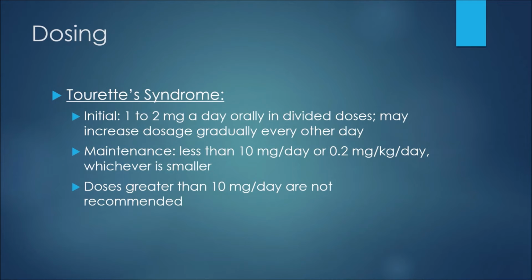Now for an example of dosing with Pimozide. So in the treatment of Tourette's syndrome, we may see an initial dose of 1 to 2 milligrams a day orally in divided doses. The patient may increase the dose gradually every other day. For maintenance, we would see a dose usually less than 10 milligrams per day, or 0.2 milligrams per kilogram per day, whichever is smaller. Doses greater than 10 milligrams per day are not recommended.